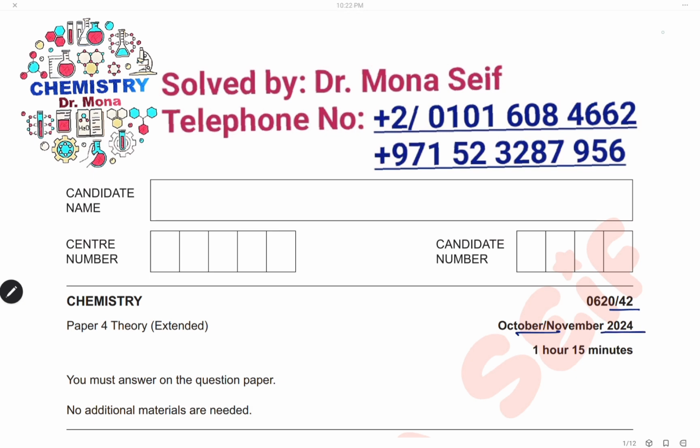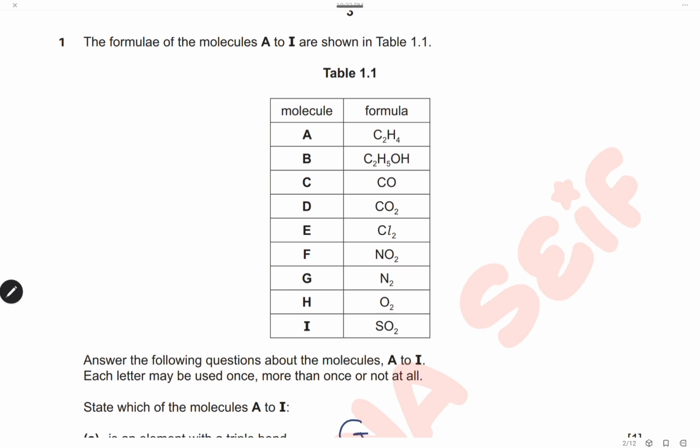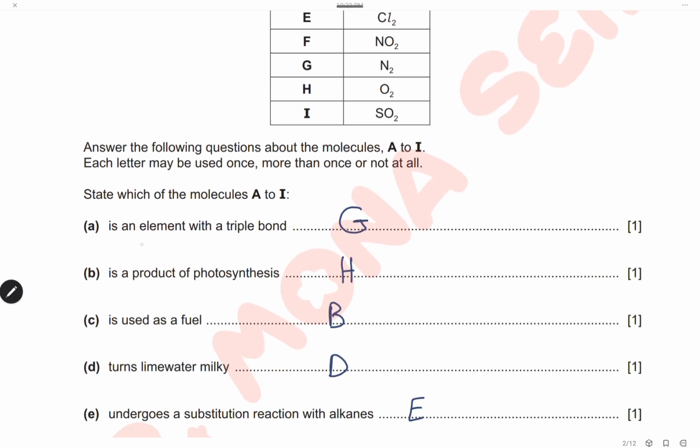Let's start it. Question 1. The formulae of molecules A to R are shown in the table. Each letter may be used once, more than once or not at all. Which one is an element with a triple bond? Here we have nitrogen, where the two nitrogen atoms in the nitrogen molecule are joined by a triple bond, so the answer will be G.